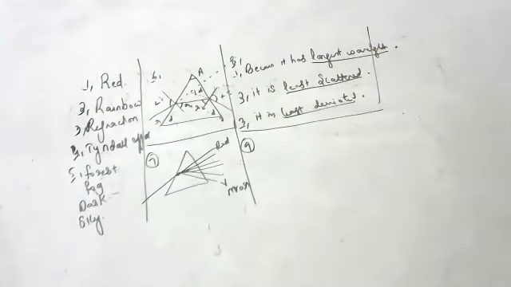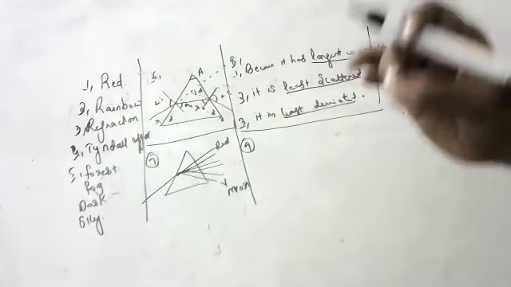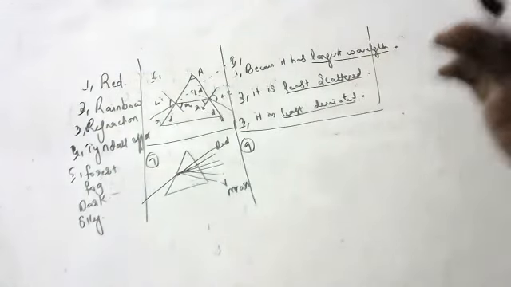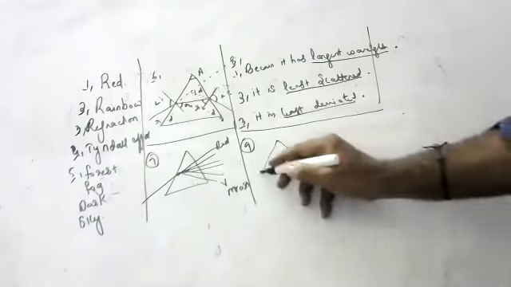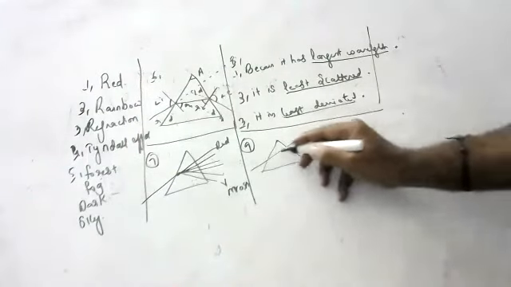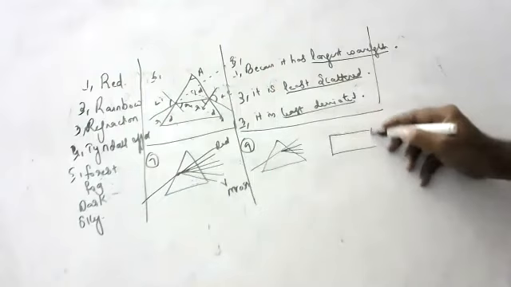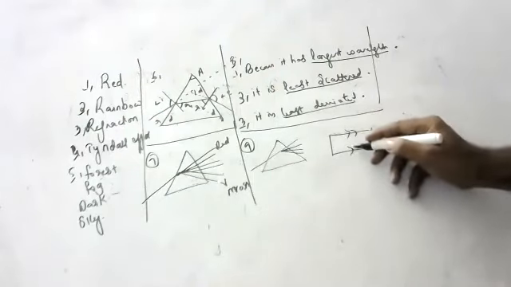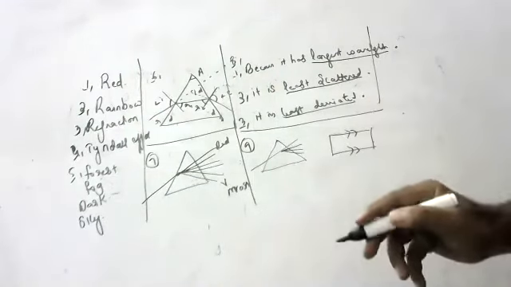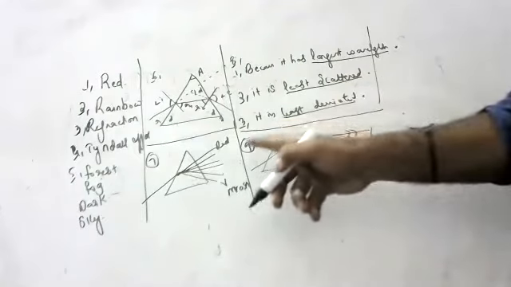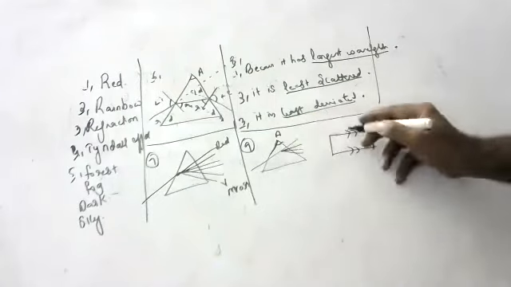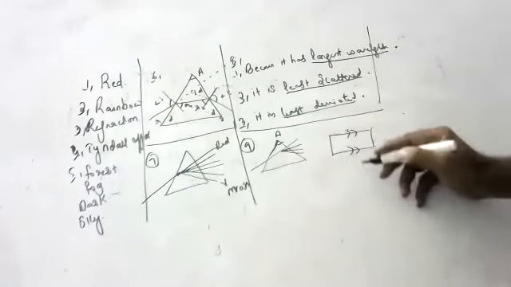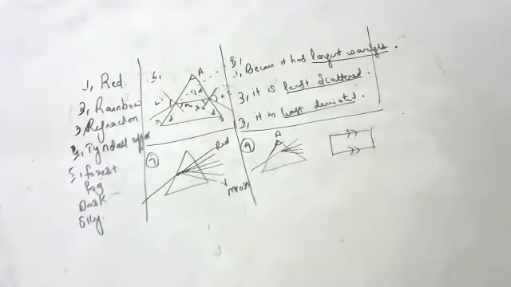Next question. A glass prism is able to produce a spectrum when white light passes through, but a glass slab does not produce a spectrum. Why? Because it has parallel surfaces. Children, for this question, the two refracting surfaces should not be parallel. Here they are not parallel; there is some angle. But in a slab both are parallel. When they are parallel, how can the light split into different colors? Therefore, here you can't see it.